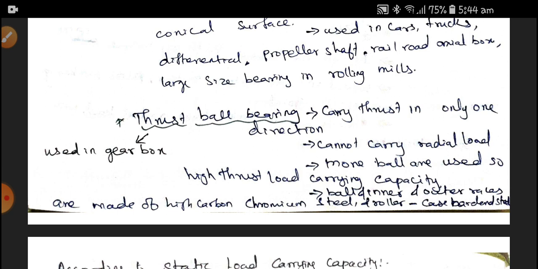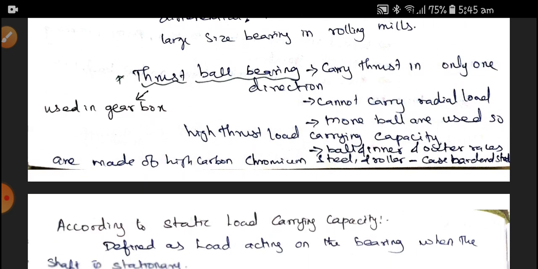Balls and inner and outer races are made up of high carbon chromium steel, and rollers are case hardened. Here, all the bearing rolling elements are case hardened. Case hardening is one type of surface treatment, so in order to harden the balls, we can use it.